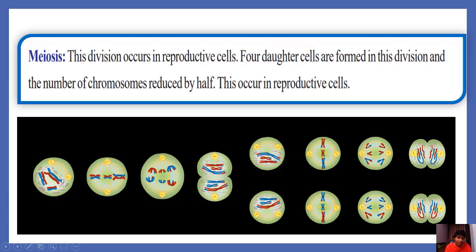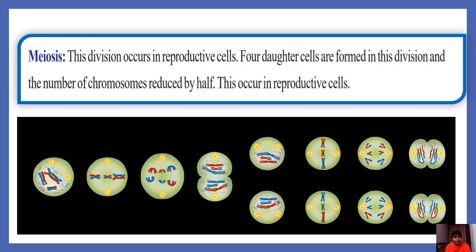So if the parent cell has a diploid state of chromosomes, the daughter cells only have a haploid state. That means it has 2x, and it divides the chromosomes into this one x and this one x. So here chromosomes are not multiplied in this meiosis first phase.